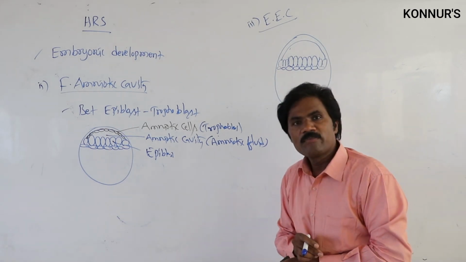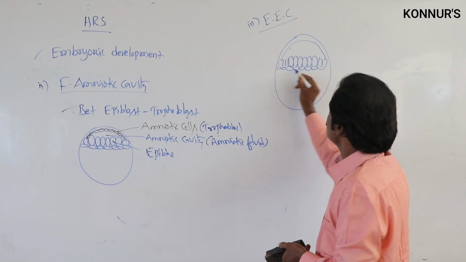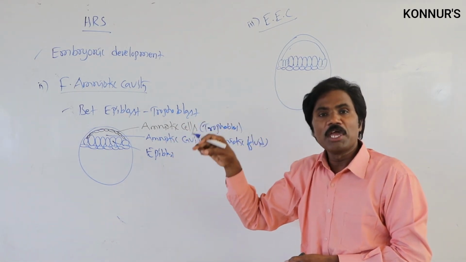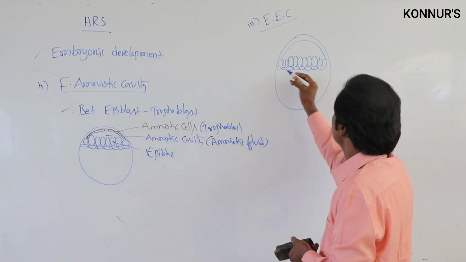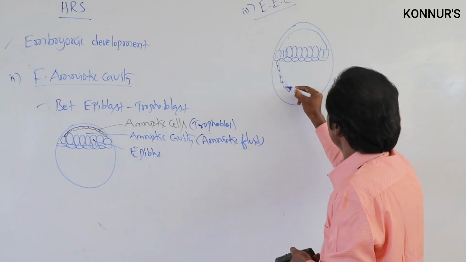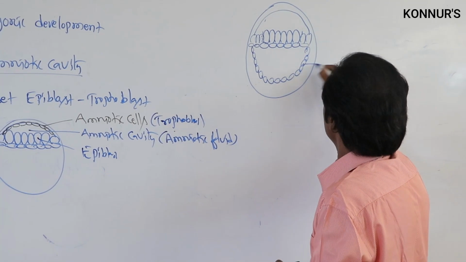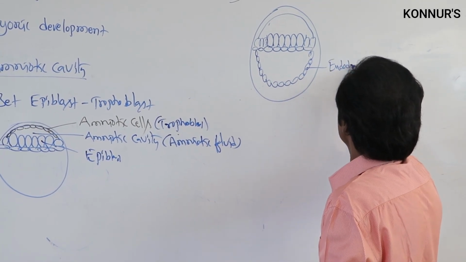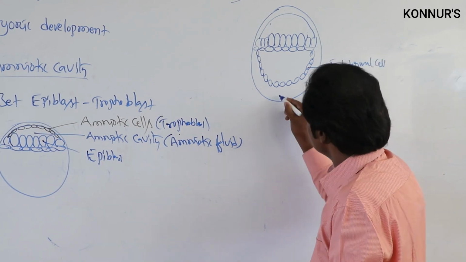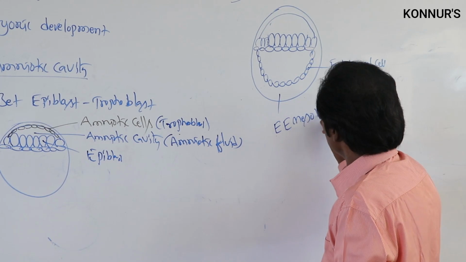Amniotic cells. In this lower hypoblast cell, ready for formation of endoderm, endodermal cells will be formed. This endodermal cell is extra embryonic, and that is mesoderm.